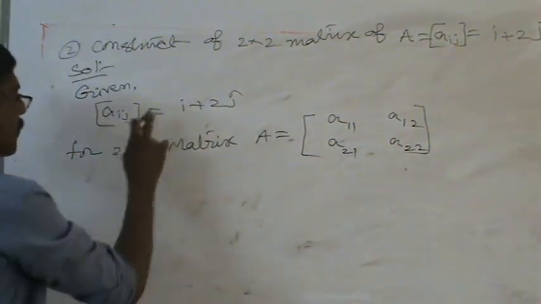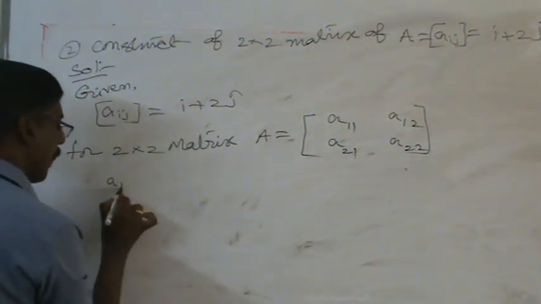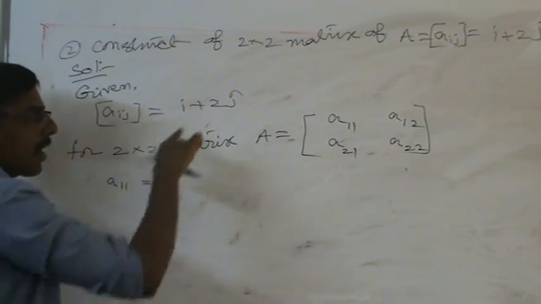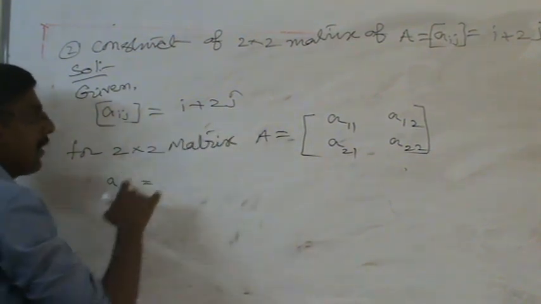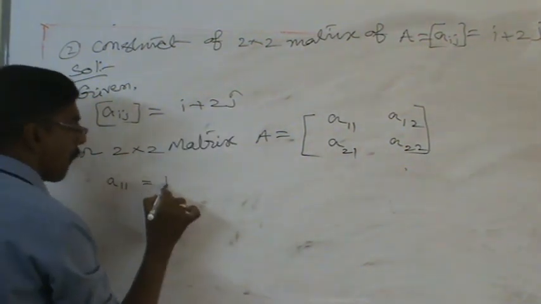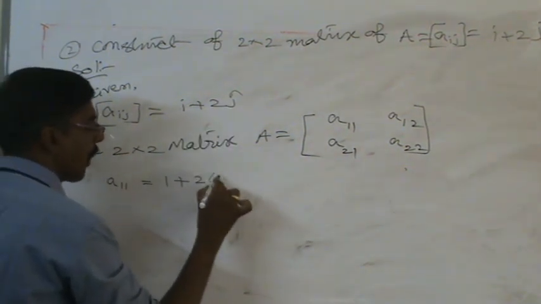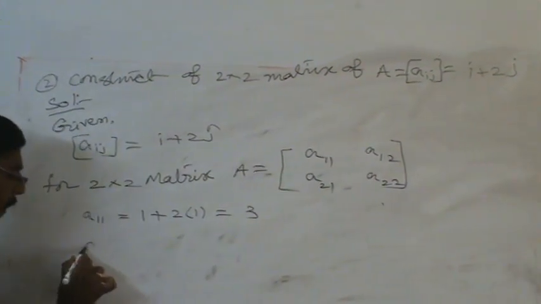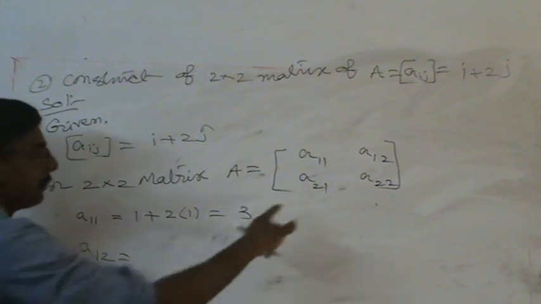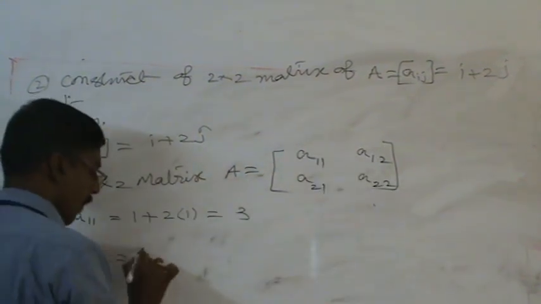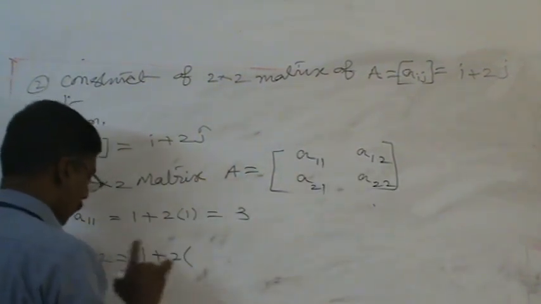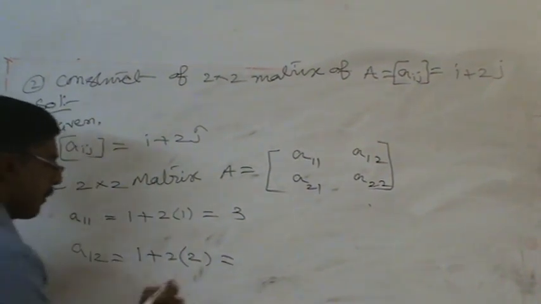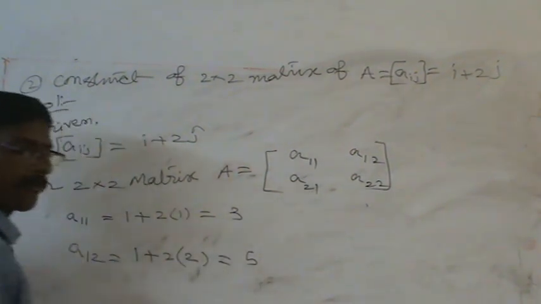So we are calculating the first value, A11. We substitute in this problem: I place 1, J place 1. So 1 plus 2 into 1, the simplified value is 3. Next, A12. We need A1, 2. So 1 plus 2 into, what's the value of J? 2. The simplified value is 5.